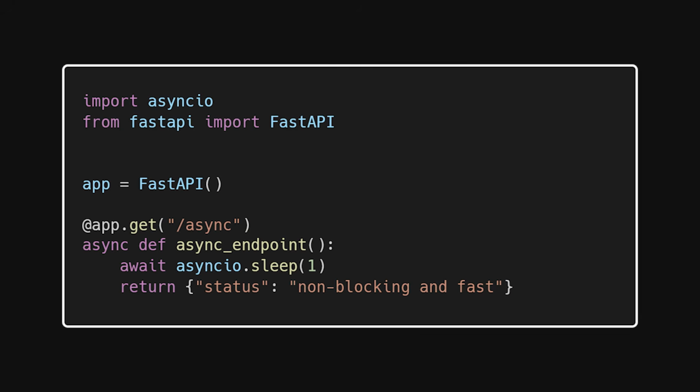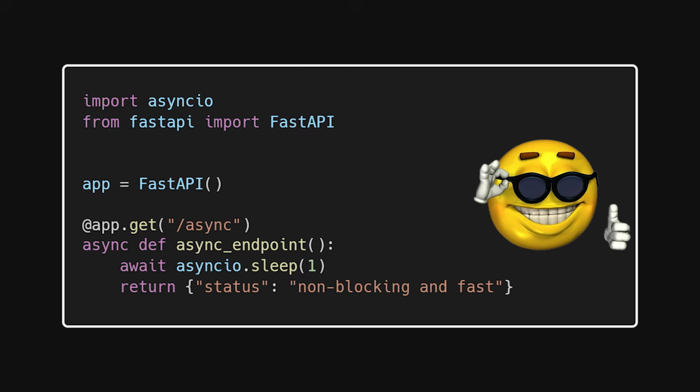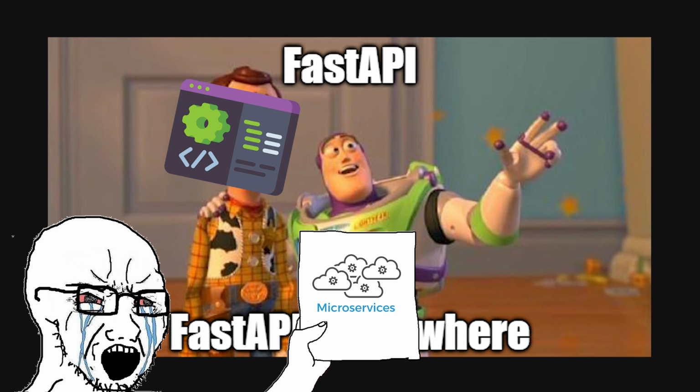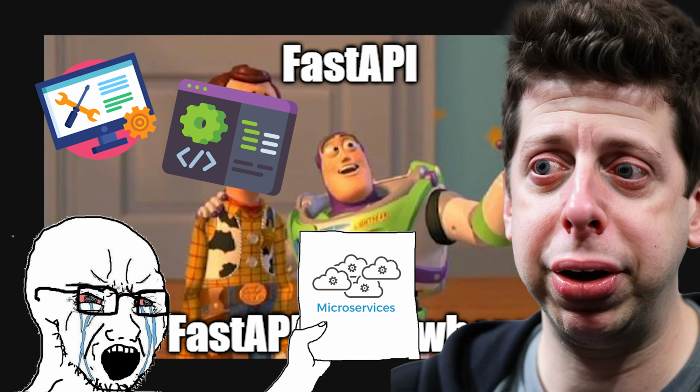Want async? Just add async. Want validation? Already done. That's why FastAPI is everywhere now. AI backends, microservices, internal tools, startups trying to ship yesterday. It plays perfectly with Python and data pipelines. And it removed all the unnecessary suffering for Python backend devs. And once you use it, going back feels illegal.